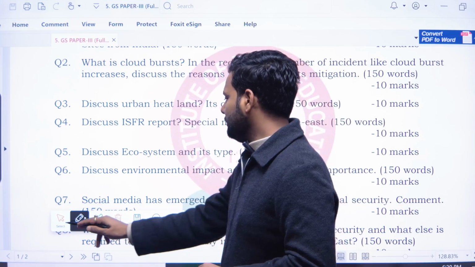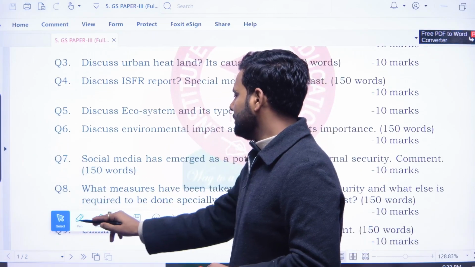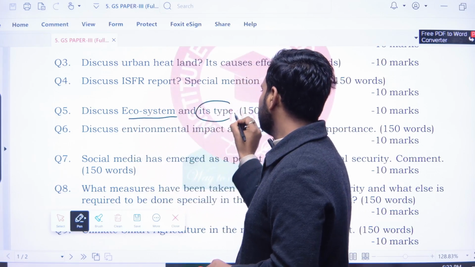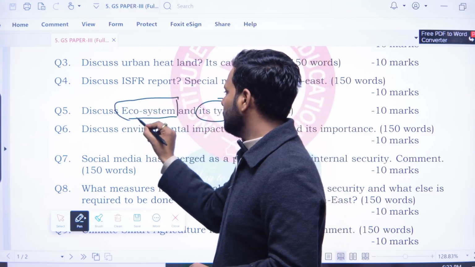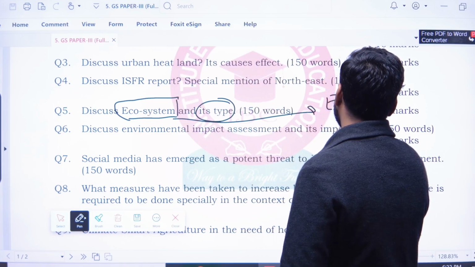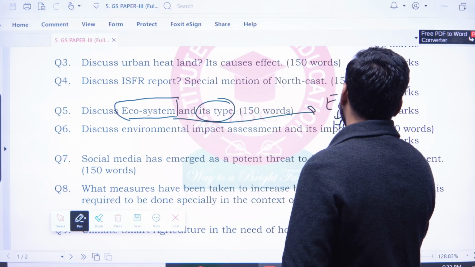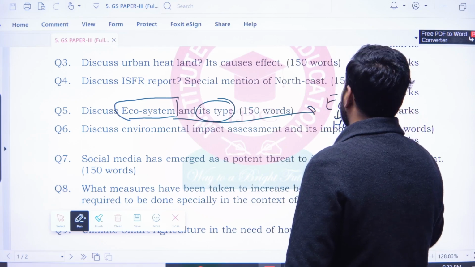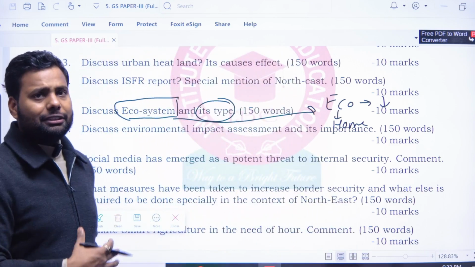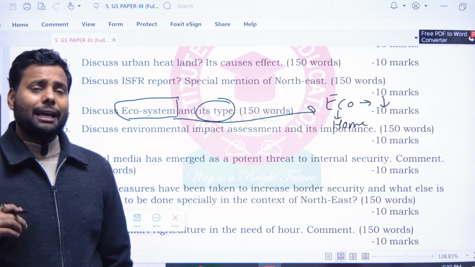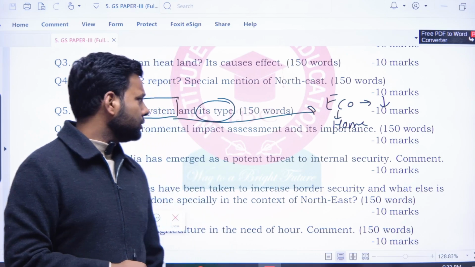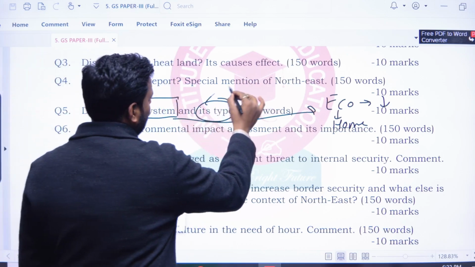And another question is: discuss the ecosystem and its types. What is the meaning of eco? Eco means home, and system means the way of interaction, how living organisms interact with their surrounding living organisms as well as their physical environment, like biotic and abiotic components. Okay, and now its types.